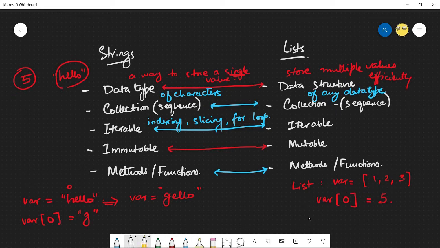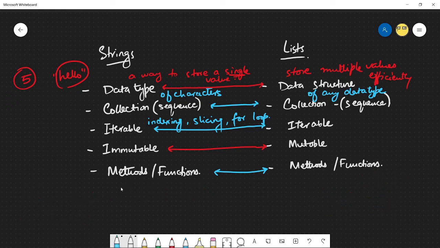So I don't need to do var equals 5, 2, 3. Instead, what's going to happen is in the original definition of how Python had defined var, it's going to update the 0th index with the number 5.